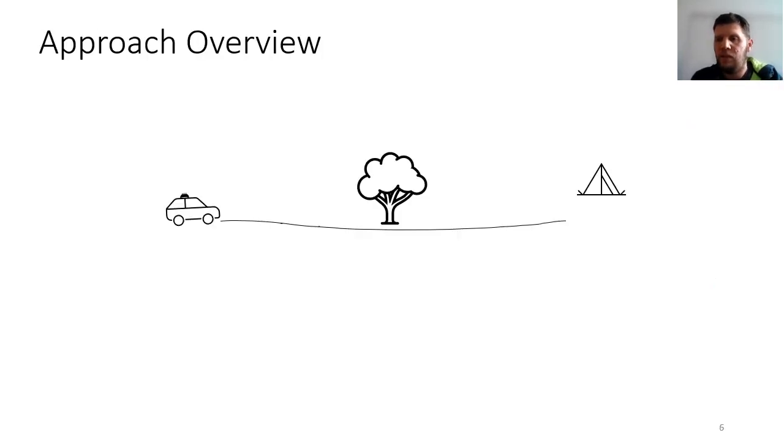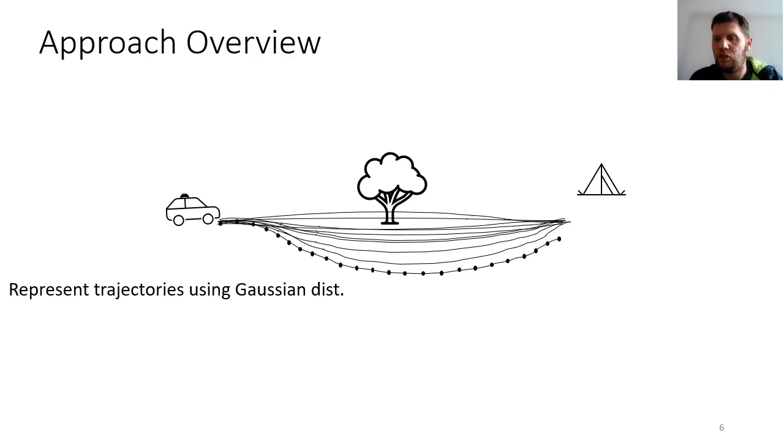Before we dive into the details of the solution, I just want to give you a bird's-eye view of the approach. Going back to our running example, due to the noise and all environmental effects, we'll start by obtaining a representation of the possible trajectories as a Gaussian in high dimensions, the trajectory space. The trajectory space is a stacking of all of the states of the time-discretized trajectory. This is why our dimension is getting pretty big.